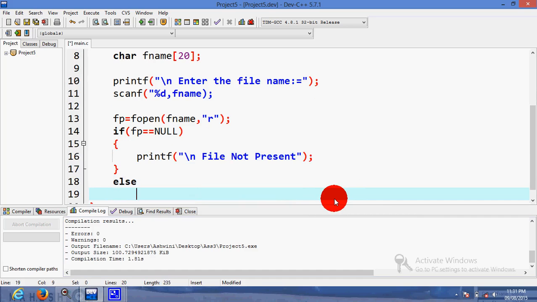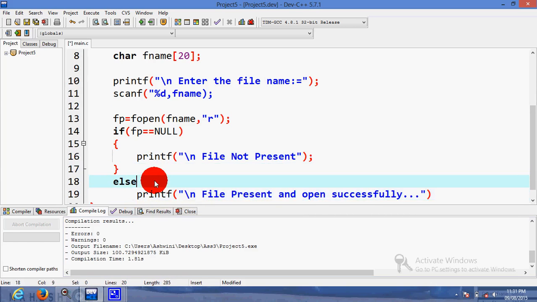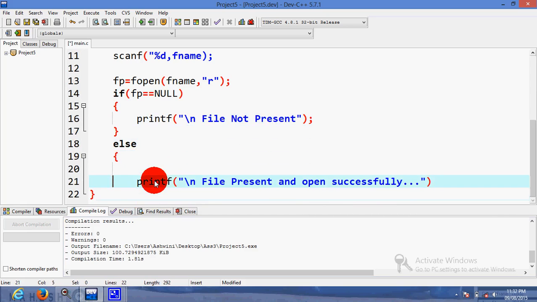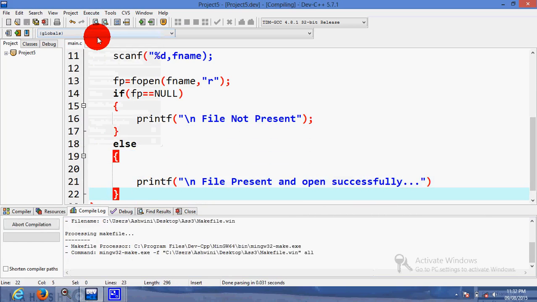Else, printf, file present and open successfully. In the else part also I will write the brackets, because the next code we have to include in the else case. So save, compile and run.